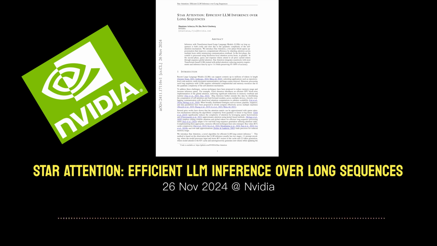The results were actually really impressive. They saw significant speedups, up to 11 times faster inference compared to the baseline, while still maintaining 95 to 100% of the original accuracy. That's amazing. And one really interesting thing they found is that this performance improvement was more pronounced with larger models. Which is exactly what we want as these models continue to grow. Really promising results there.